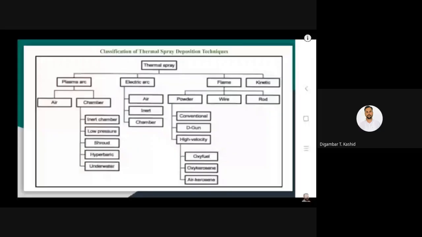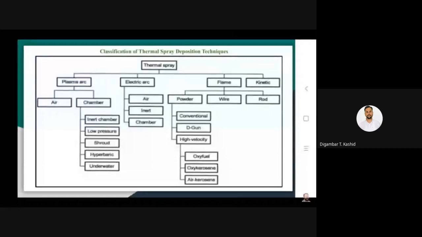the powder is in a semi-molten state, so you avoid overheating of the powder so that there is no degradation of the powder. This kinetic spraying technique is mostly applied for the deposition of polymeric materials or nanostructured materials, where there is a scope of degradation of the microstructure because of heat.